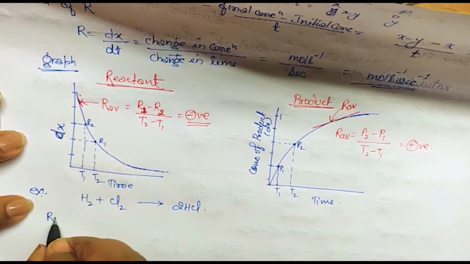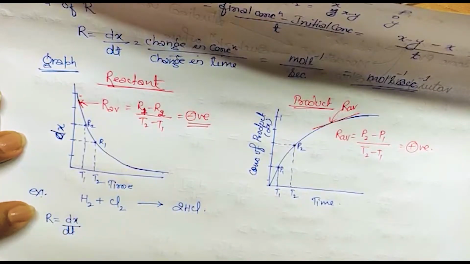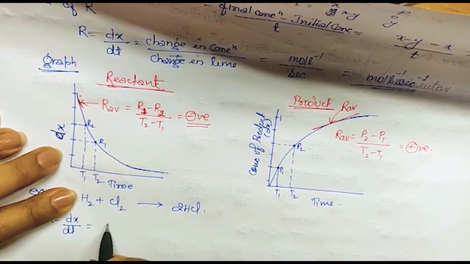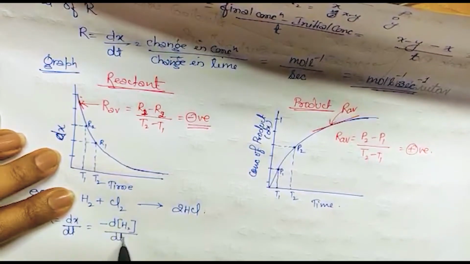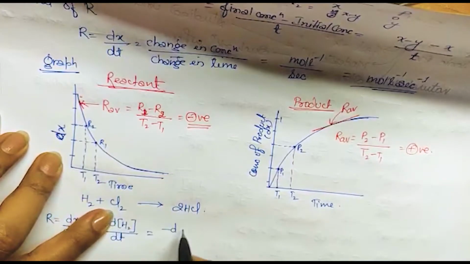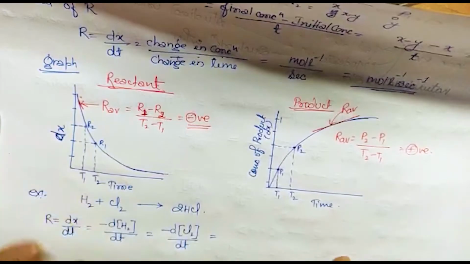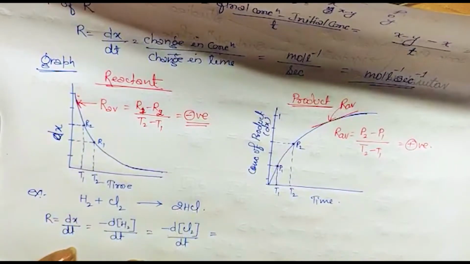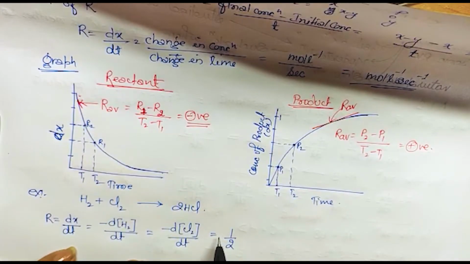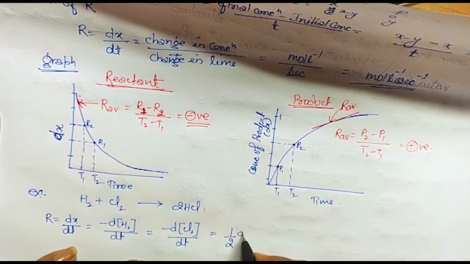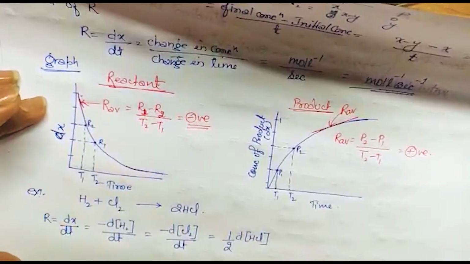So R will be equal to dx upon dt. Whether you write it or not doesn't matter. Here it will be minus d[H2] upon dt is equal to minus d[Cl2] upon dt, and equal to, the stoichiometric coefficient will come in as a denominator, so this will be 1 by 2. Why have I not put the minus sign here? Because it is a product, so this is d[HCl] upon dt. Got it? Like this we can write.